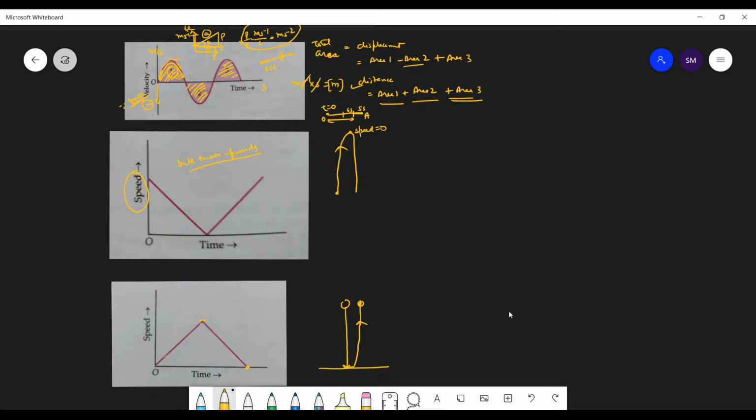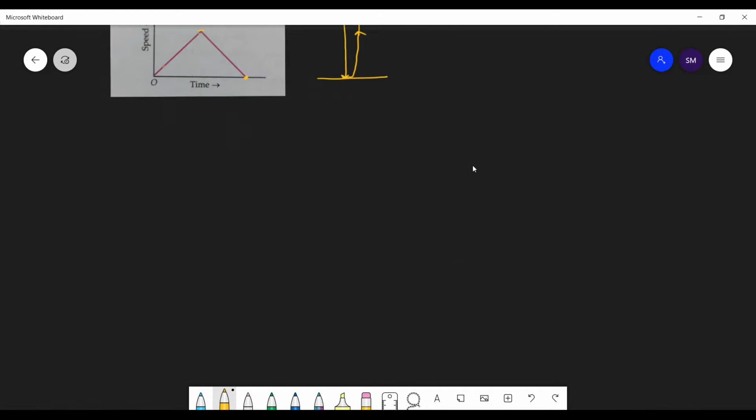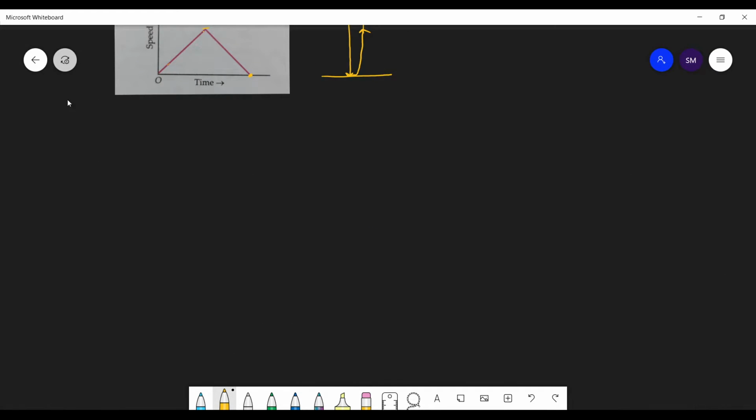Let's start the next question, students. See, we have a question here. A car accelerates from rest at a constant rate. So a car starts from rest and accelerates at a constant rate alpha.